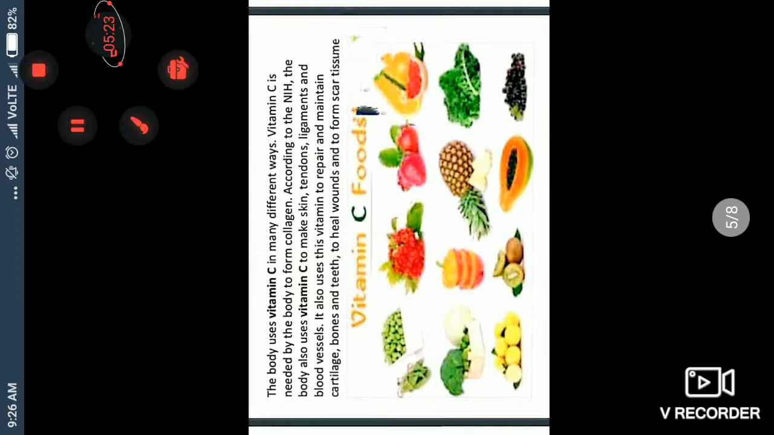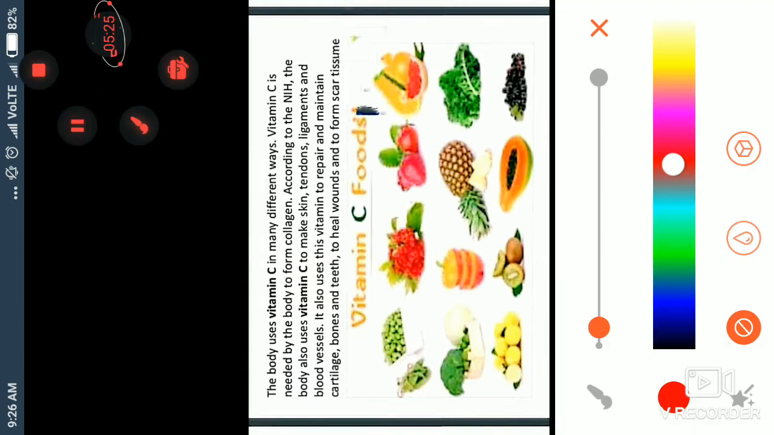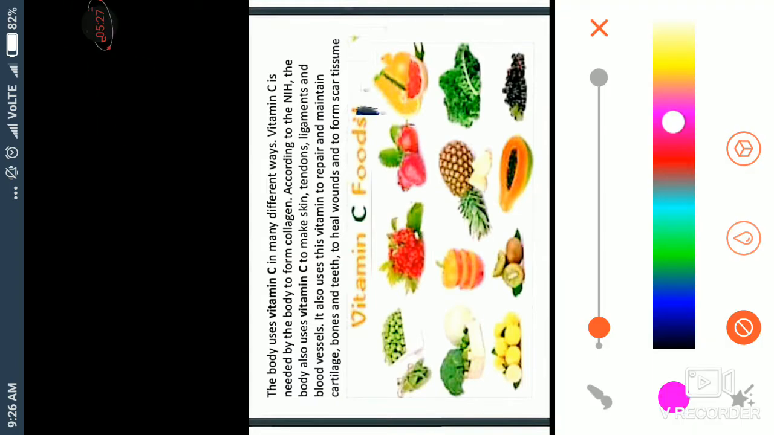Next one is related to vitamin C. Vitamin C is used in different ways in our body. It is needed by the body for collagen. According to the NIH, the body also uses vitamin C to make skin, tendons, ligaments, and blood vessels. Skin means it makes our skin shiny.